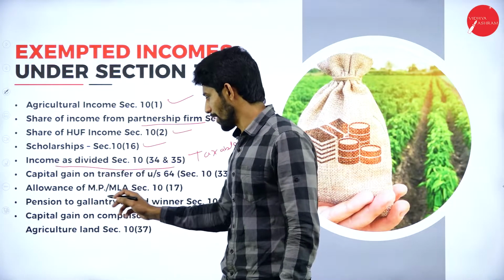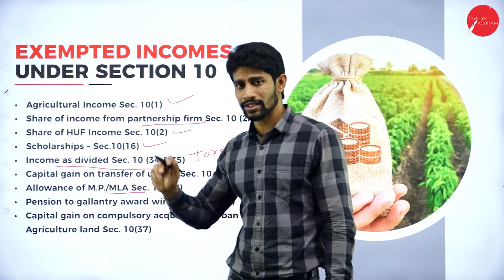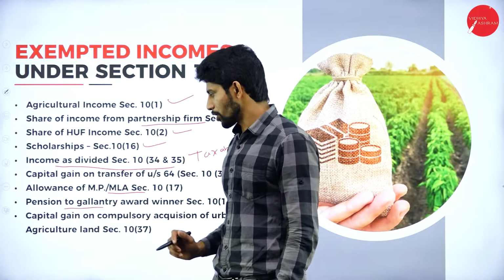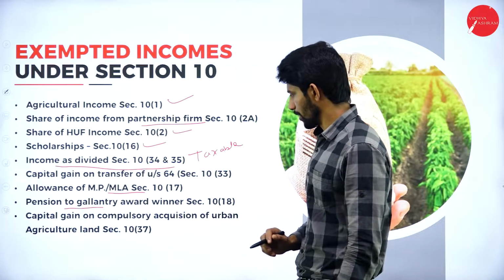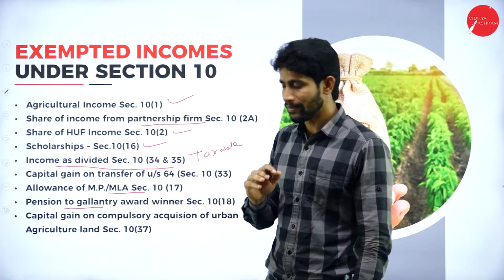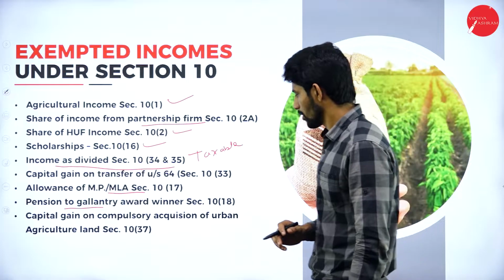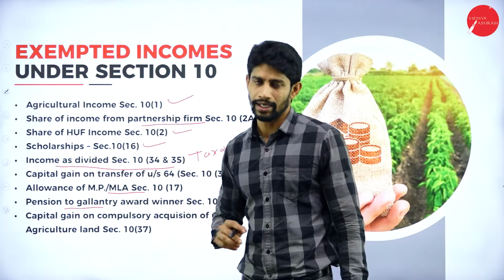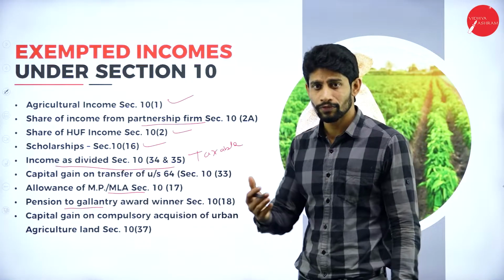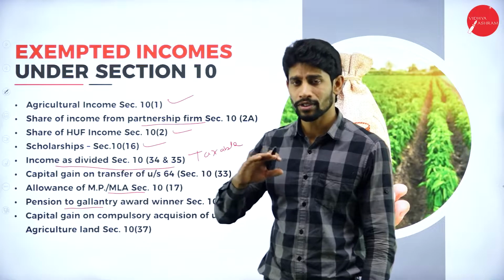Next, allowances of MP and MLA are also exempted under section 10. So there is no tax on allowances of MP and MLA. Next, pension to gallantry award winners. Yes, any pension to the gallantry award winners is also exempt under section 10. And capital gain on compulsory acquisition of urban agriculture land. Yes, capital gain on compulsory acquisition of urban land. So if you are receiving any income through the compulsory acquisition of urban land, it is also exempt from tax.